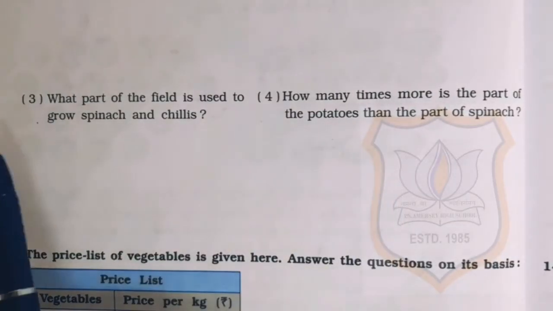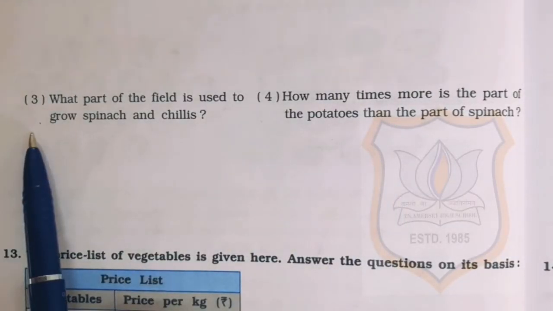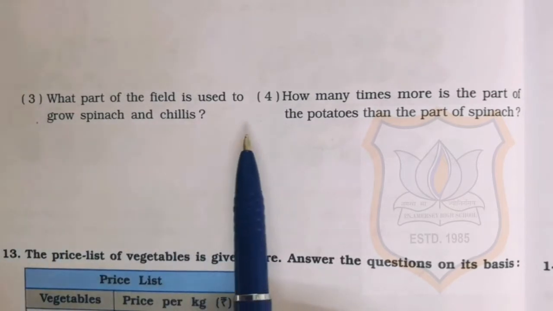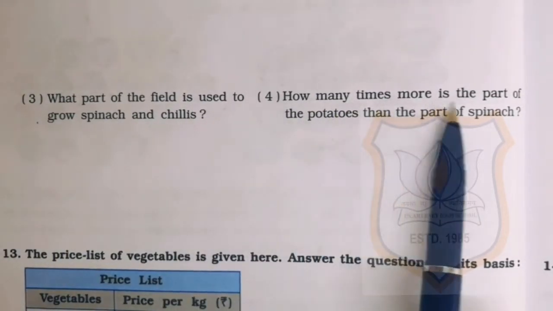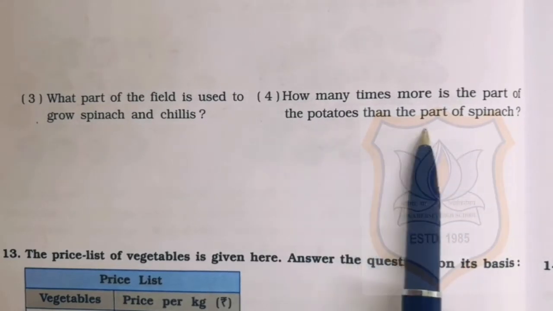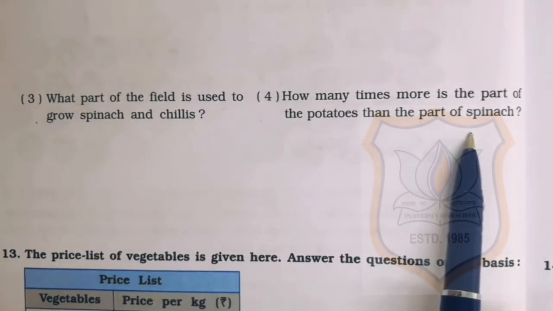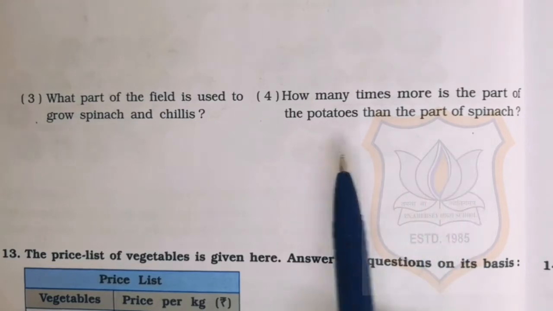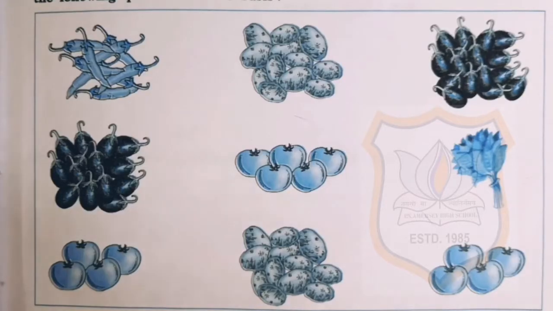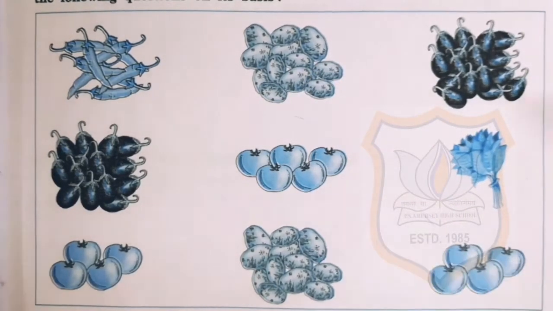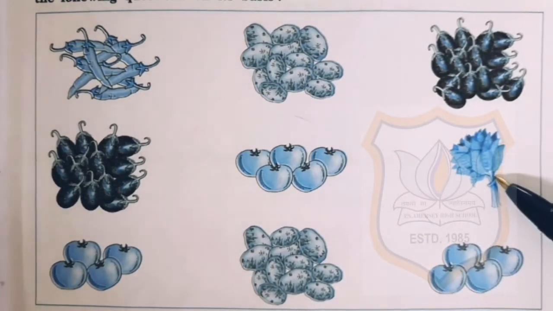Students, try to solve sum number 3 of question number 12 by yourself. Now we move to sum number 4 of question number 12. How many times more is the part of the potatoes than the part of the spinach? We have to find out how many times more is the part of potatoes than the part of spinach. Here you can see that potatoes contain 2 parts of the field and spinach is grown in 1 part of the field.